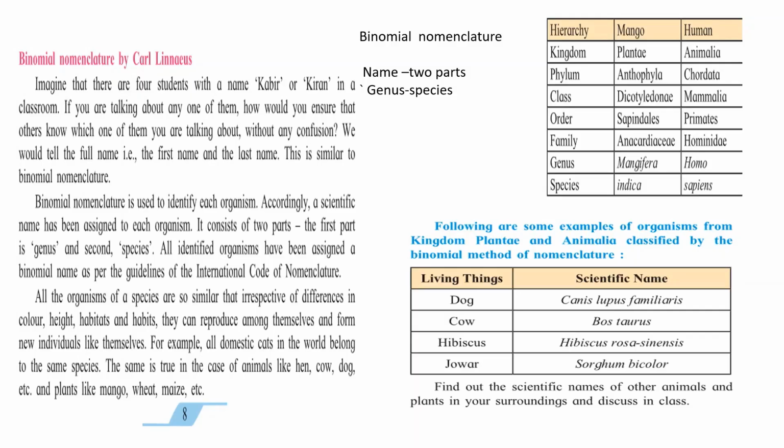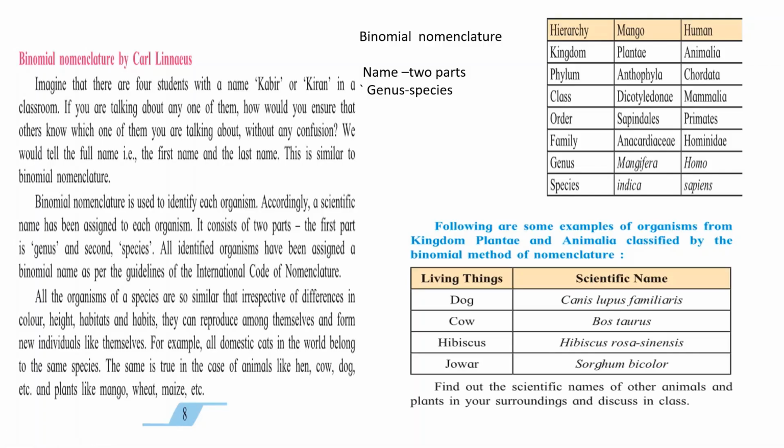Children, we have completed the adaptations and classifications lesson. In this we have studied adaptations of plants and animals in various regions, what is meant by classification, why organisms need to be classified, Darwin's two theories of evolution, and binomial nomenclature, the naming system of species. So the entire lesson is completed.